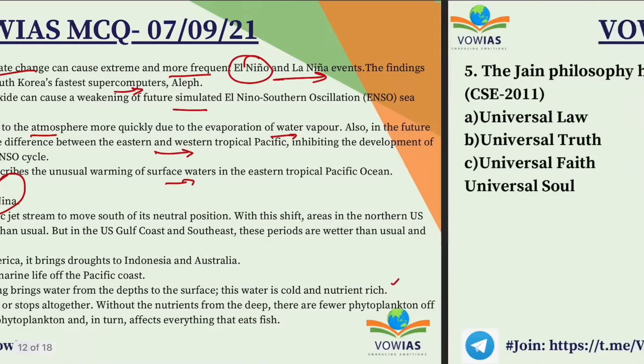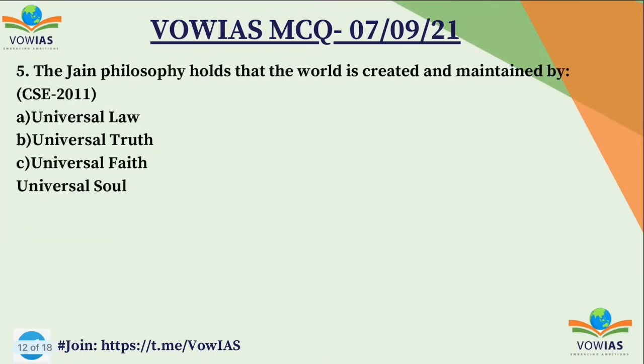Okay, now let's move on to the next question, which is a previous year CSE question of 2011, on Jainism. The question is: the Jaina philosophy holds that the world is created and maintained by A. Universal law, B. Universal truth, C. Universal faith, and D. Universal soul. So the correct answer is A, universal law.